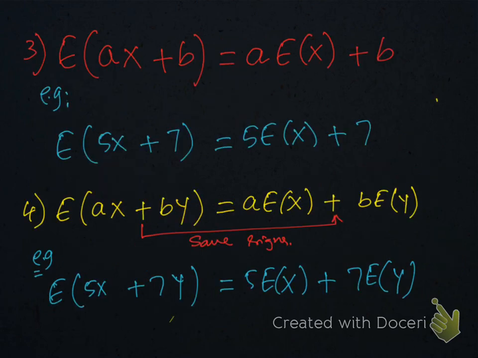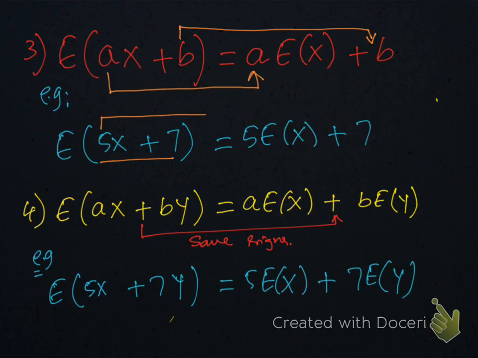Property number 3: E(AX + B). Since this A is multiplying with X, it will be written as A times E(X), and the expectation of a constant is constant, so E(B) will become B. For example, E(5X + 7) will be written as 5 times E(X) plus 7, because the expectation of a constant is constant.